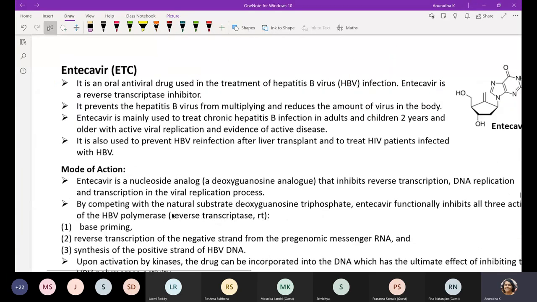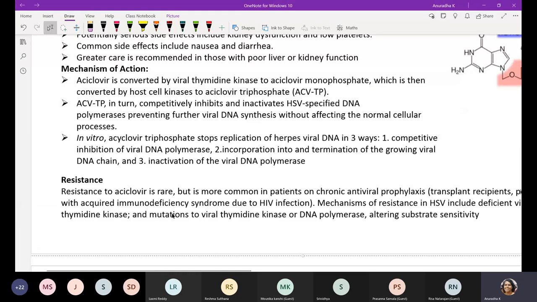The mechanism of action is simple: acyclovir is converted by viral thymidine kinase to acyclovir monophosphate, which is then converted by host cell kinases to acyclovir triphosphate instead of guanosine triphosphate. This acyclovir triphosphate competes with guanosine triphosphate and gets into the replicating fork, inhibiting HSV replication.